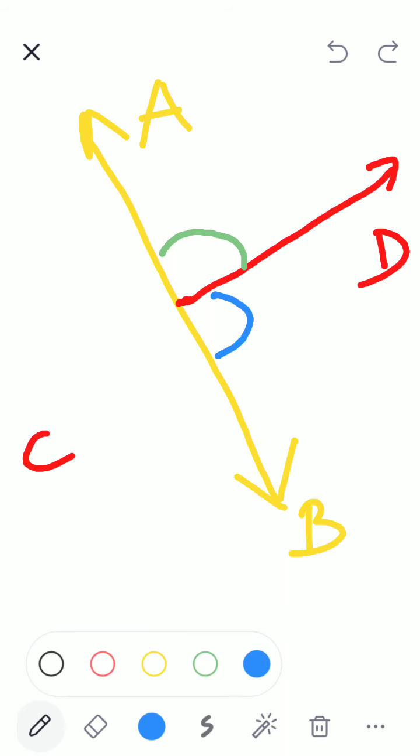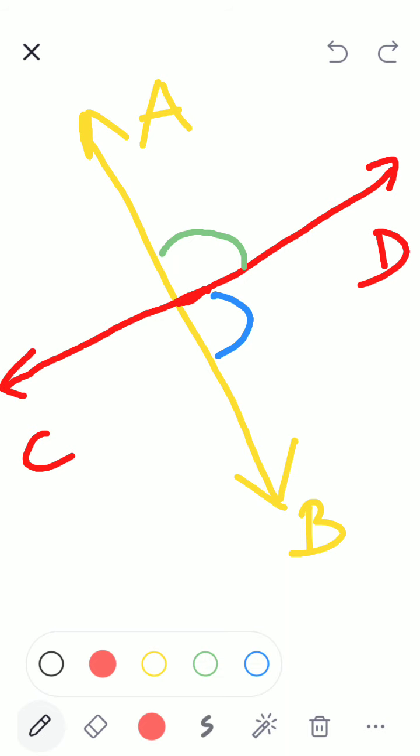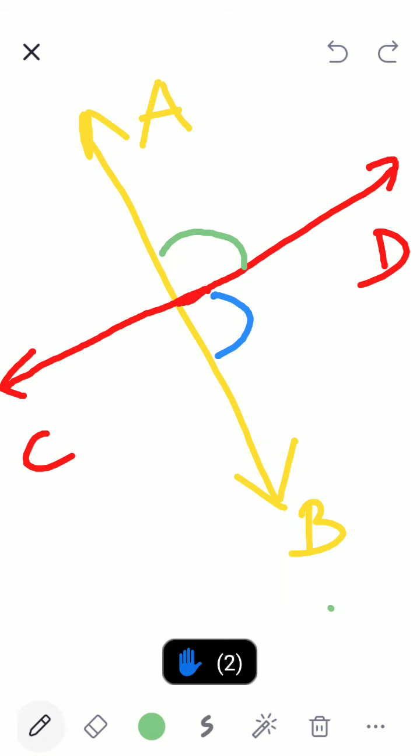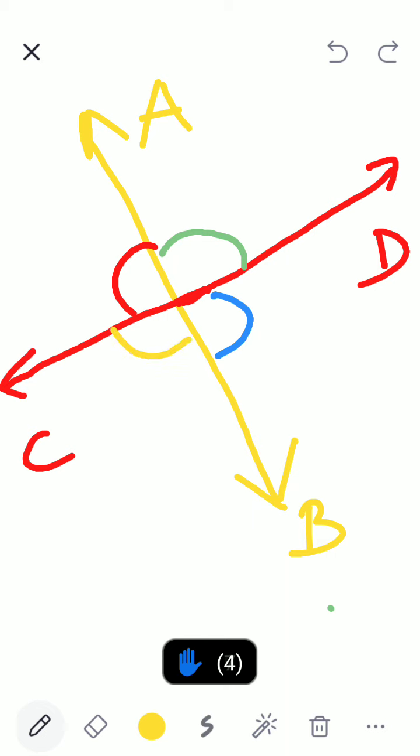Now let me extend this ray down. Now can you tell me what is the, wait, child, wait. Let me use the correct color. No, I'm choosing color. Red plus yellow equal to? No, children, 180, correct? Okay, very good. So these two are equal to 180.